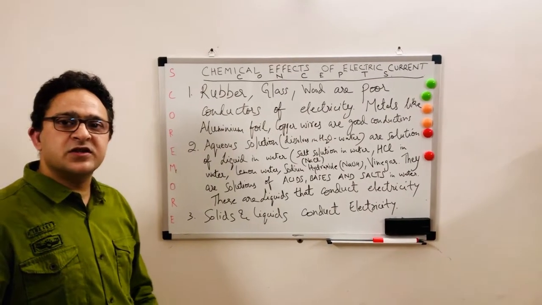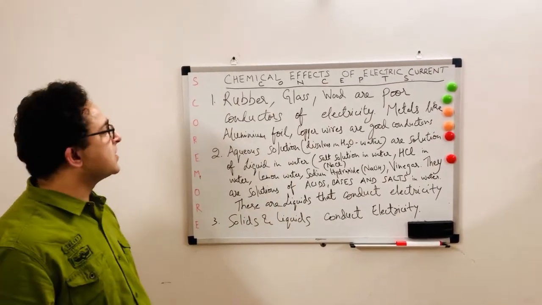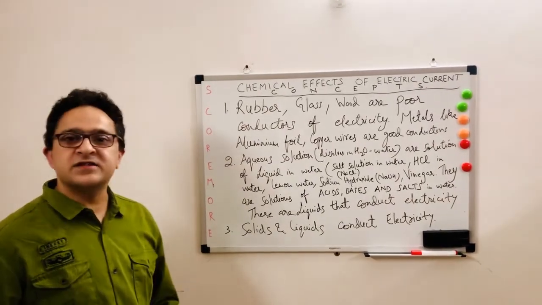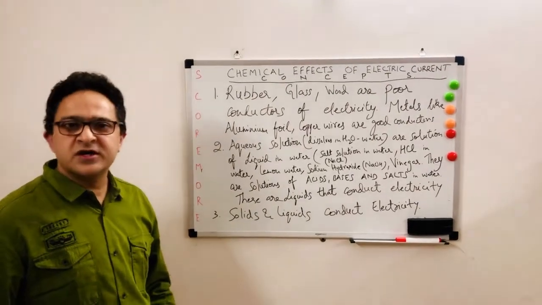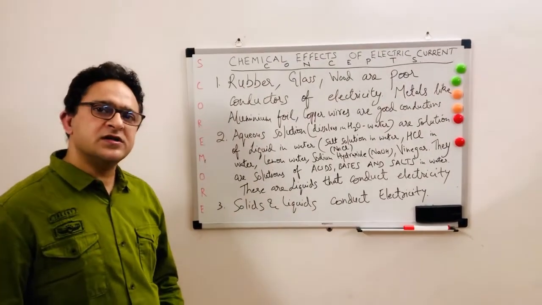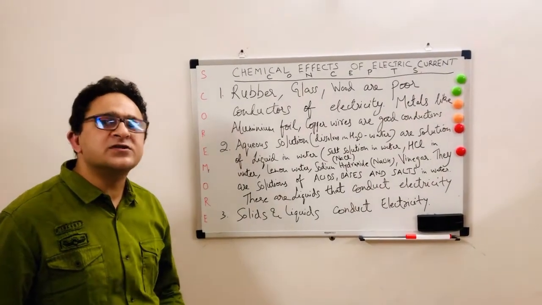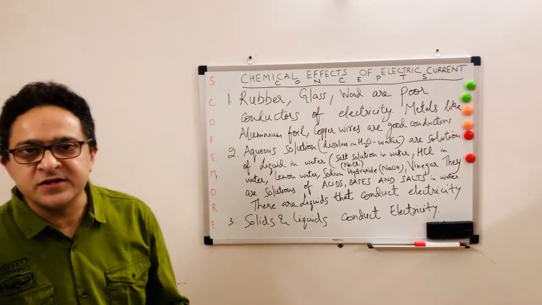Students, now we'll discuss the concepts of chemical effects of electric current. We start with the first topic, poor conductors and good conductors of electricity. Most of the metals or solids are good conductors of electricity. What are good conductors? Good conductors are those which allow electricity to pass through them. And what are poor conductors? Those which will not allow electricity to pass through them.